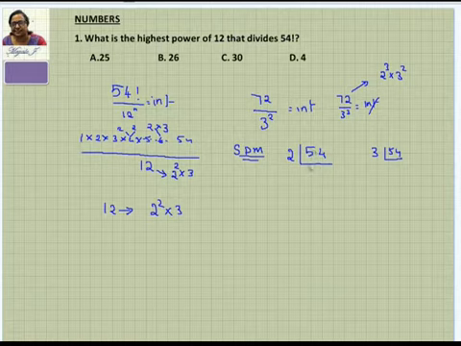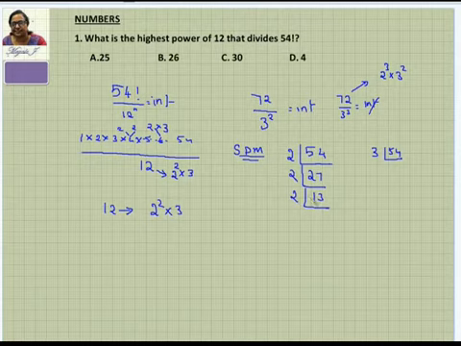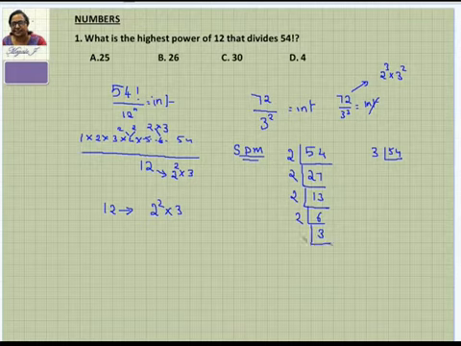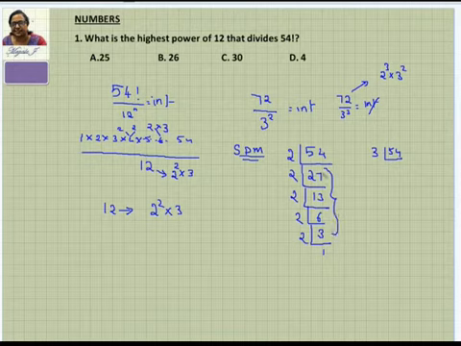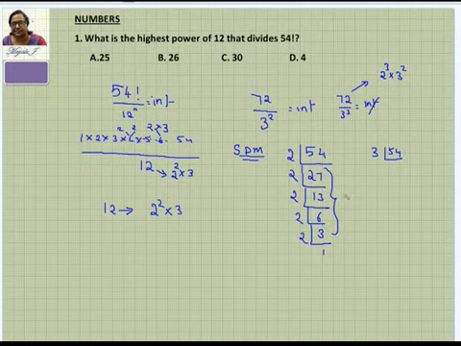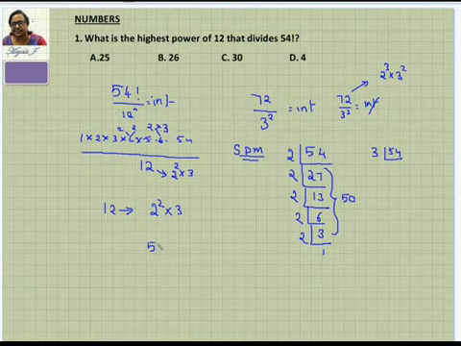So when you divide this, you can see that the first quotient you get is 27. And then again when you divide this by 2, you get 13. Again when you divide by 2, you get 6. Divide this by 2, you get 3. Further you divide this, you get 1. And you can't divide it further because we will get only 0. Remember, we are taking only the quotients, not bothering about the remainders. And then add all the quotients. 27 plus 13 is 40. 40 plus 6 is 46, 49 and 50. So there are 50 2s in 54 factorial. Let me write those 2s here. Number of 2s are 50.